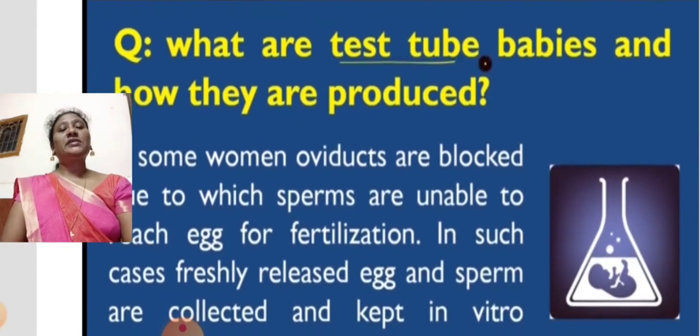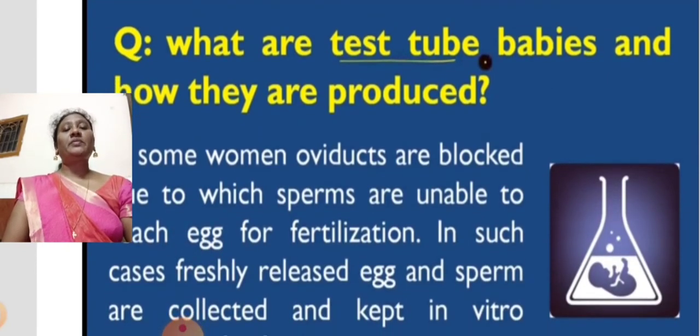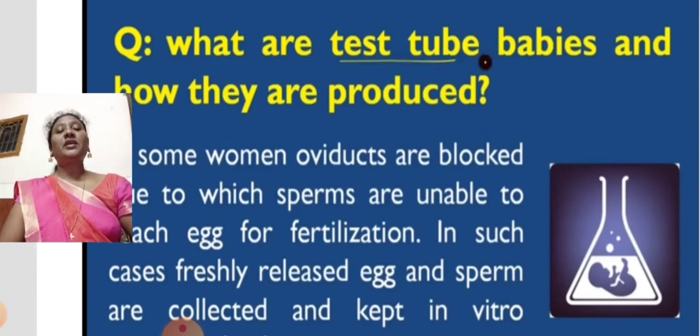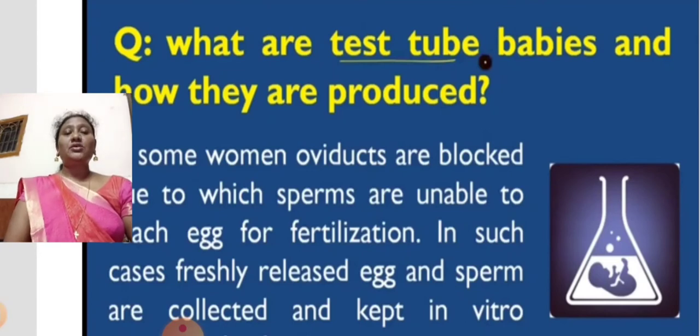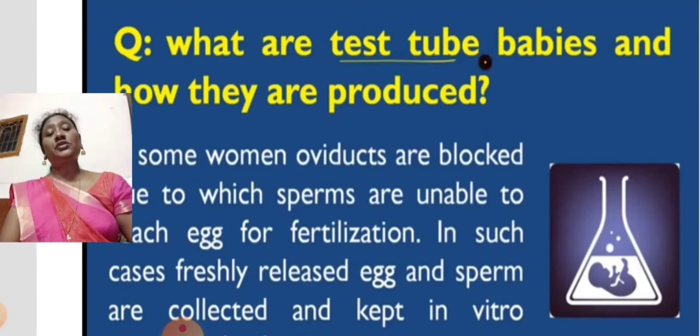So let us see what test tube babies are and how they are produced. Some parents may not have children due to some problems.